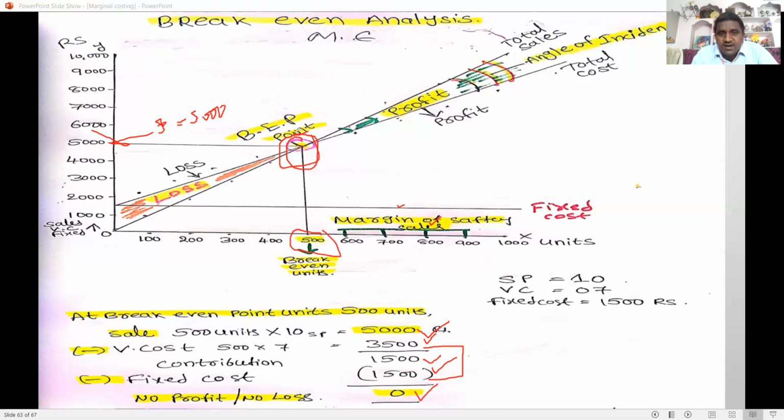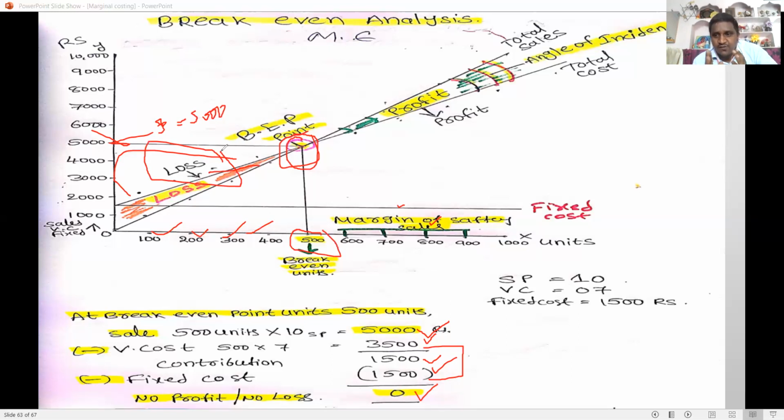If the firm sells below the break-even point, for example 100, 200, 300, or 400 units, loss occurs because sales are less and cost is high.